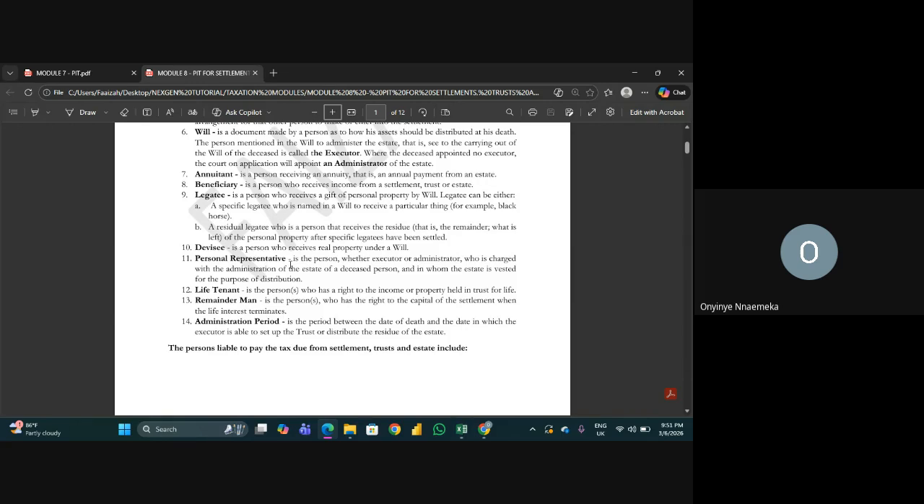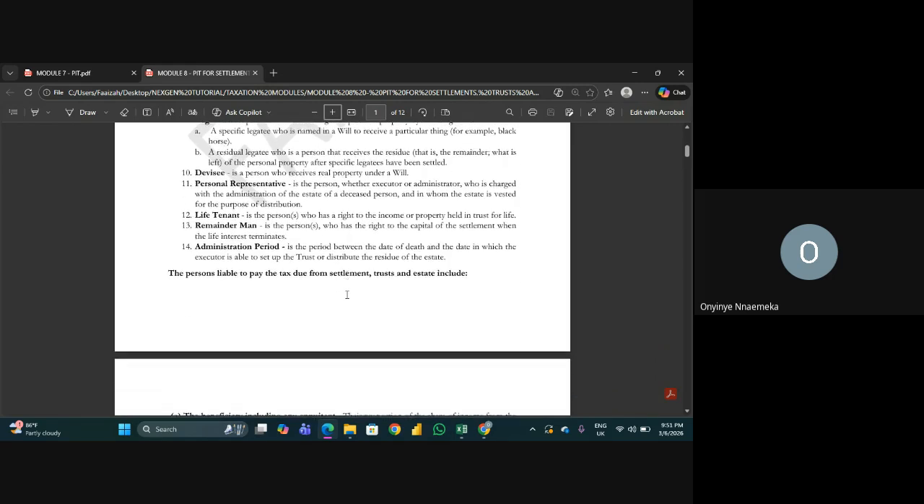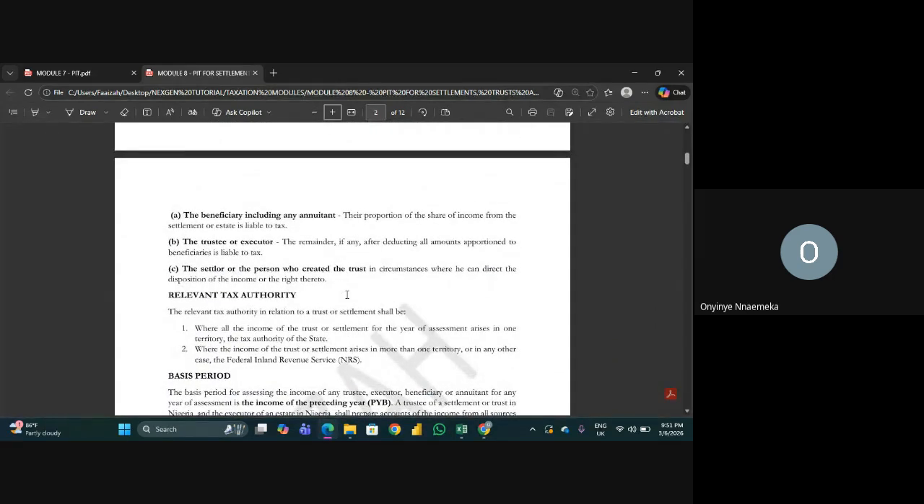This one is quite explanatory. So persons liable to tax from settlement, trust, and estates. Number one, beneficiary, including any annuitant. So as long as you are a beneficiary, the portion of income from the settlement or estate that you receive is going to be liable to what? To tax. As long as you received that income from that particular estate or settlement, they are going to tax that particular income.